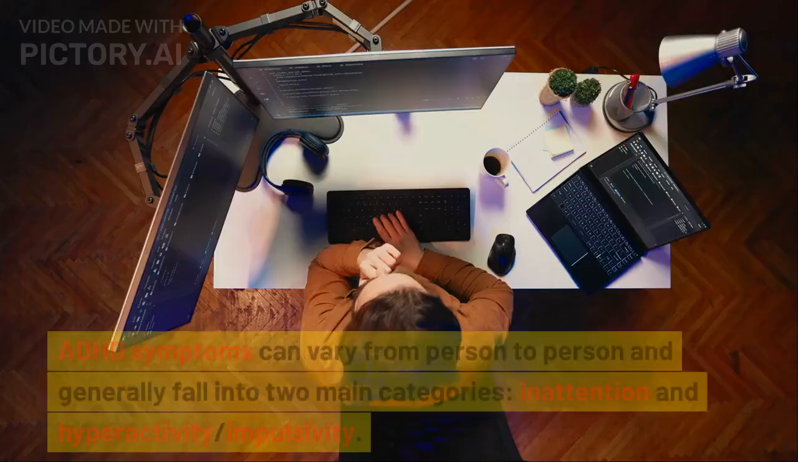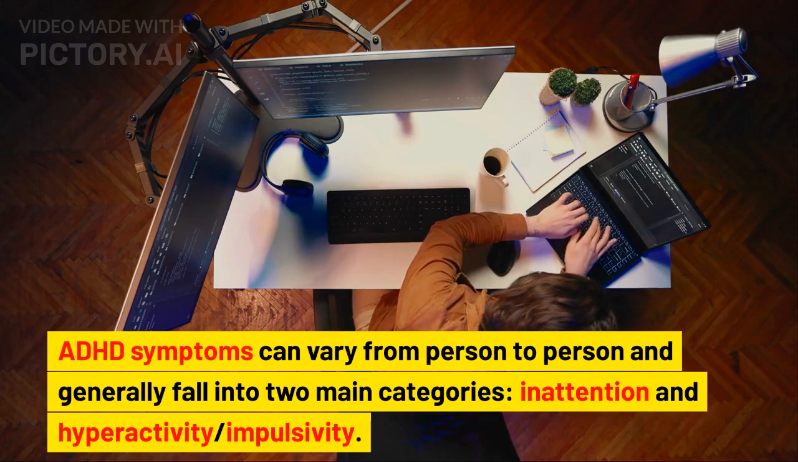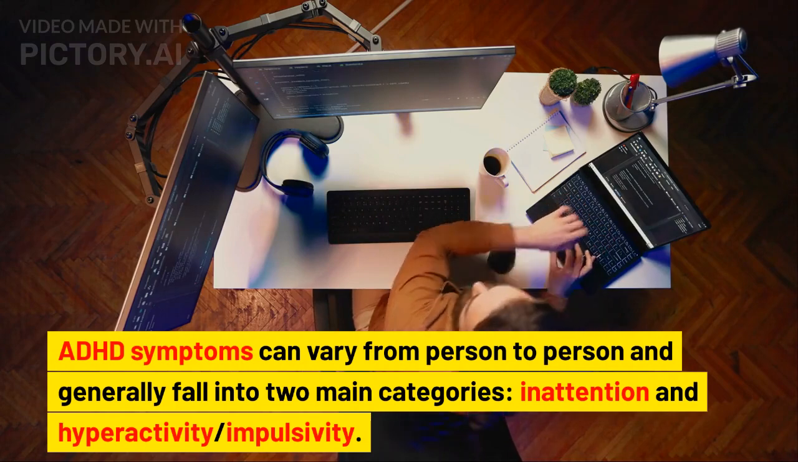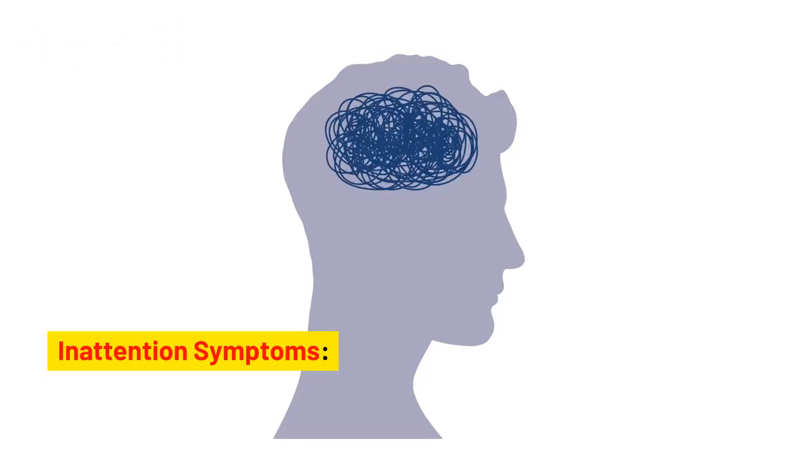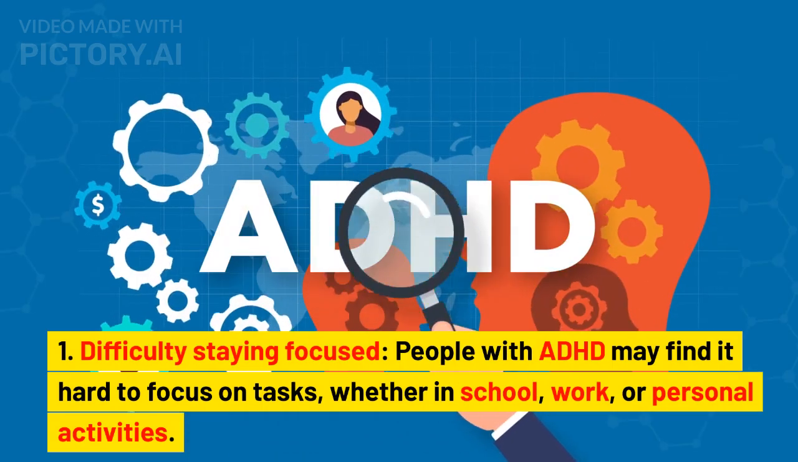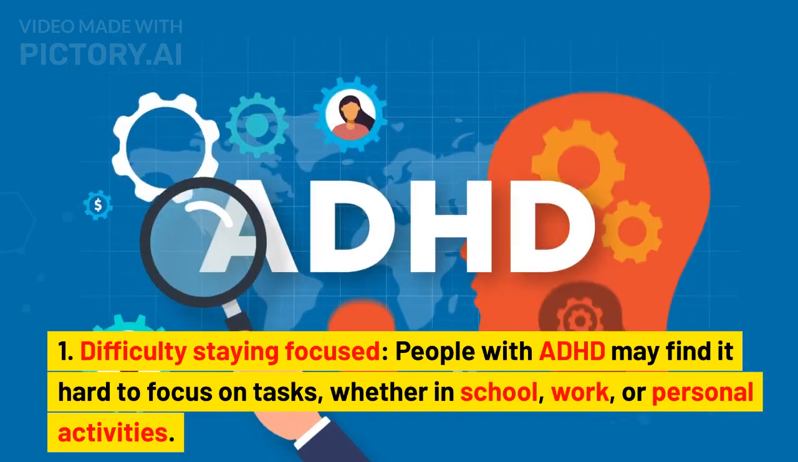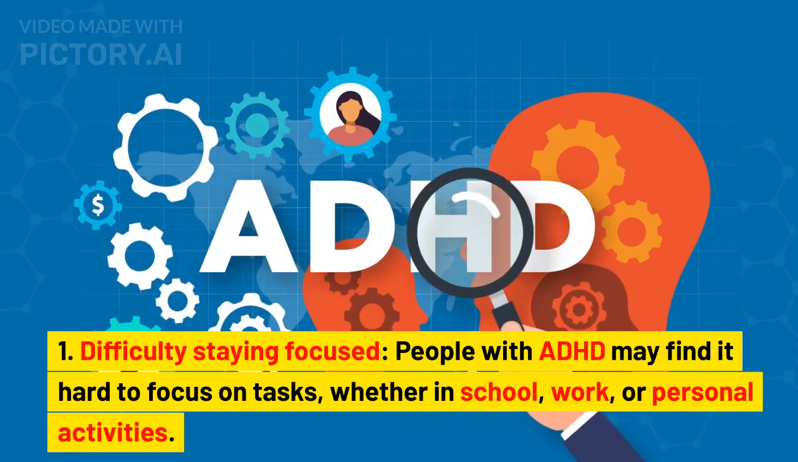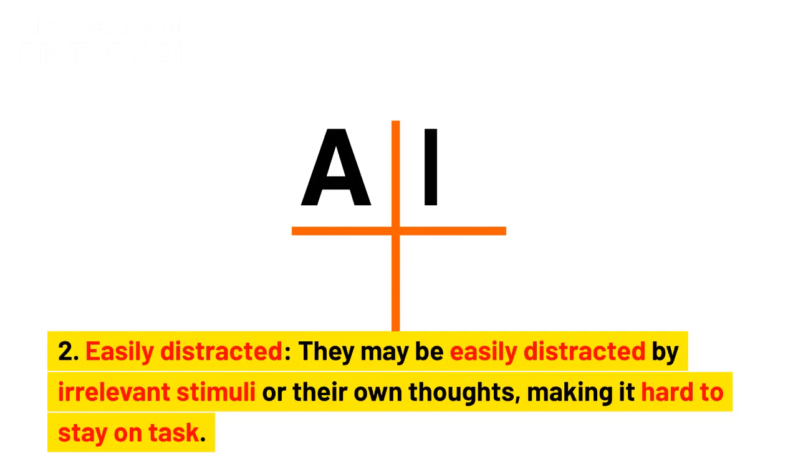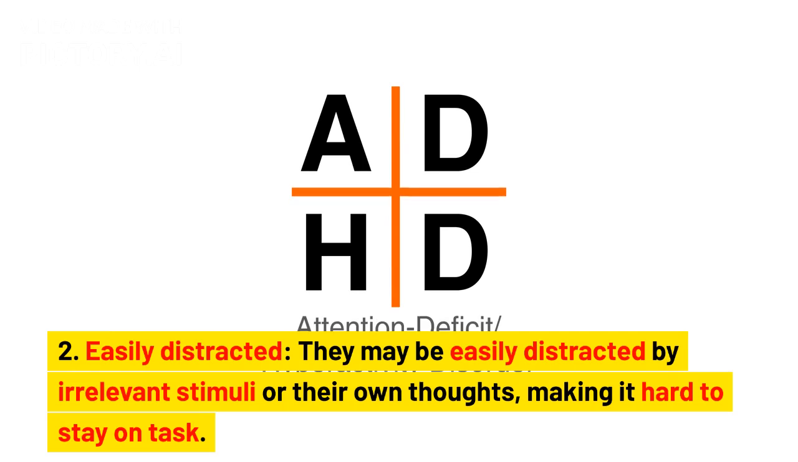Symptoms of ADHD. ADHD symptoms can vary from person to person and generally fall into two main categories: inattention and hyperactivity-impulsivity. Inattention symptoms. 1. Difficulty staying focused. People with ADHD may find it hard to focus on tasks, whether in school, work, or personal activities. 2. Easily distracted. They may be easily distracted by irrelevant stimuli or their own thoughts, making it hard to